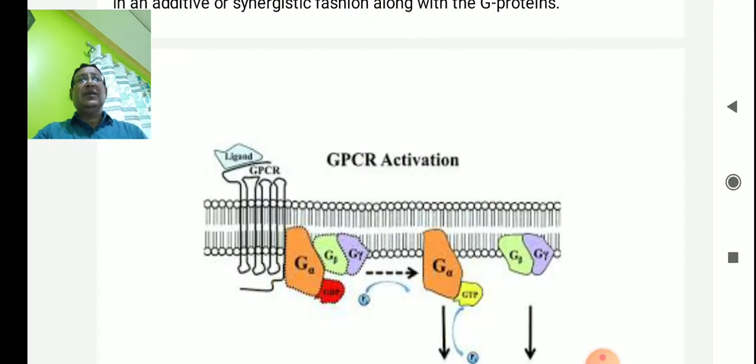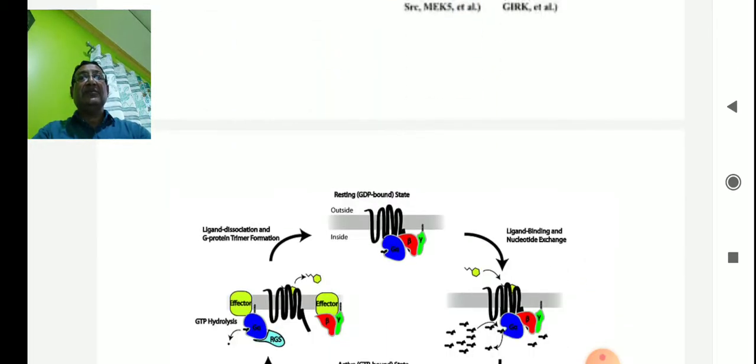Now you see how GPCR is activated with the help of the trimer, as shown. The G protein-coupled receptor remains bound with the G alpha, beta, and gamma units. When a ligand binds, the G alpha separates from the beta and gamma, and the beta-gamma attaches to another G protein, and this alpha unit activates the inner cyclic systems, the effector systems.